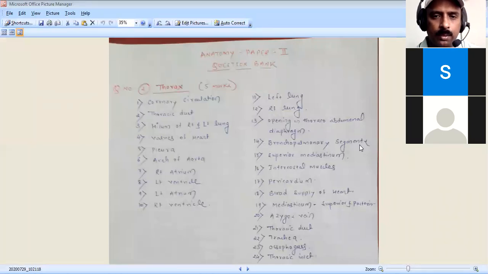All will be done. So this is today's lecture on thorax study and diagram practice. Draw the diagrams of the right and left lung separately and practice them. Today's lecture is this much, and we continue with the remaining questions in the next lecture.